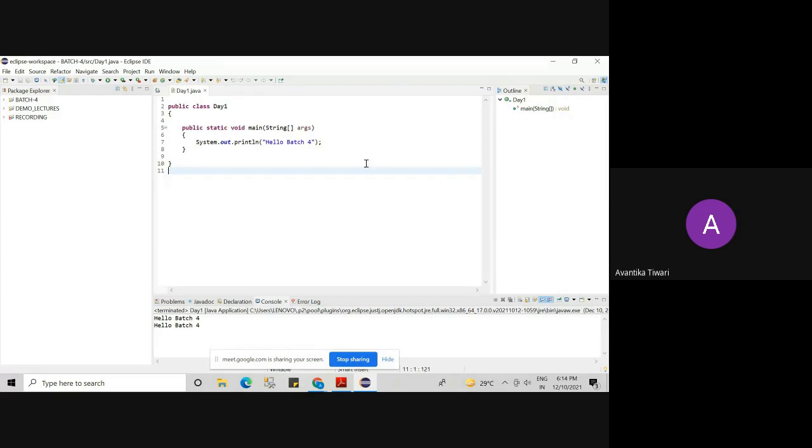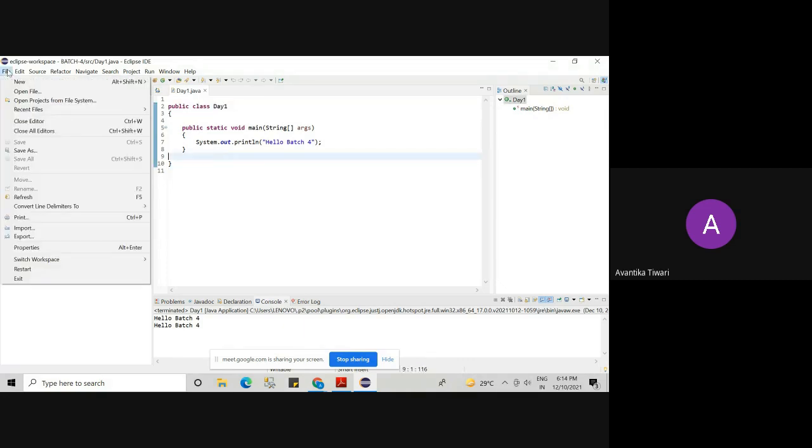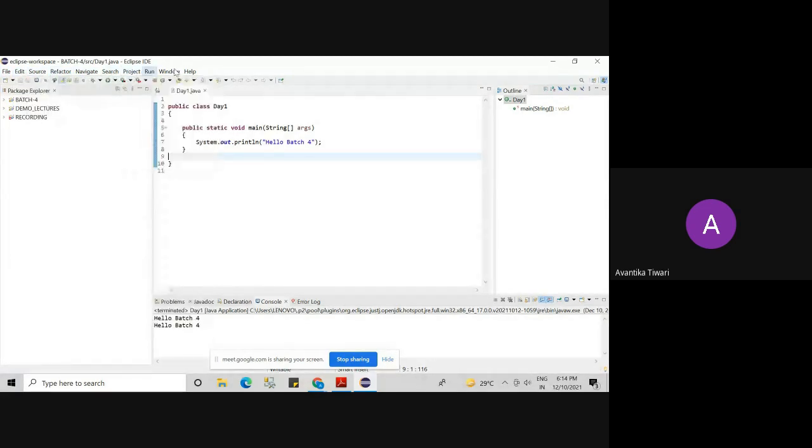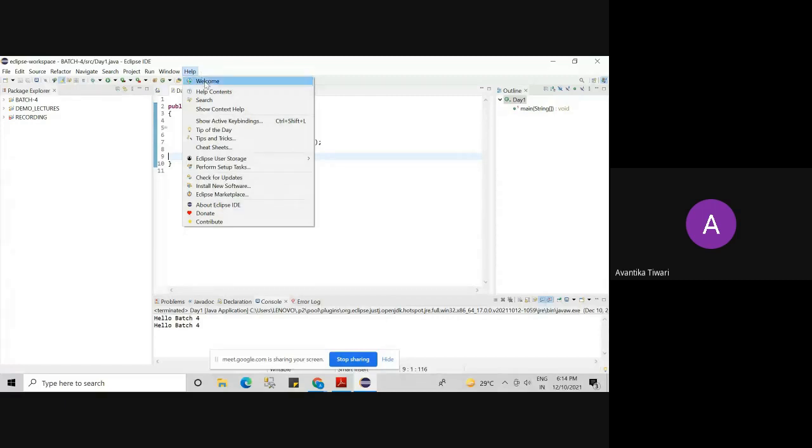This is your text editor. Just simply write the code here. Now you can see the file option. Is my screen visible to all of you? Yes, ma'am. See, if I go to the new option, there are certain options that I can get. Creating a new Java project, package, class, interface, enum, annotation, source folder, Java working set, folder, all these things you will get. If you don't understand anything, you can go to the welcome screen, or help content is also there.